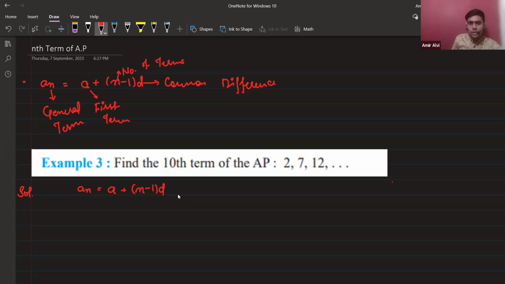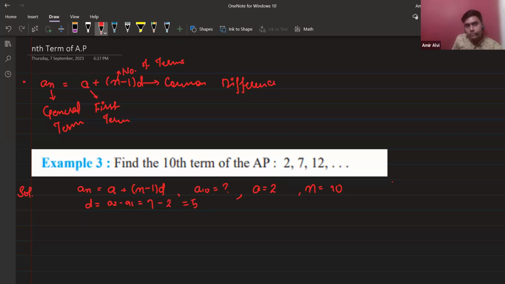Any doubt? The first thing you need to write is A10, which you have to find out. A is given here, which is 2. N is 10. And D is found by A2 minus A1, which is 7 minus 2, which is 5.